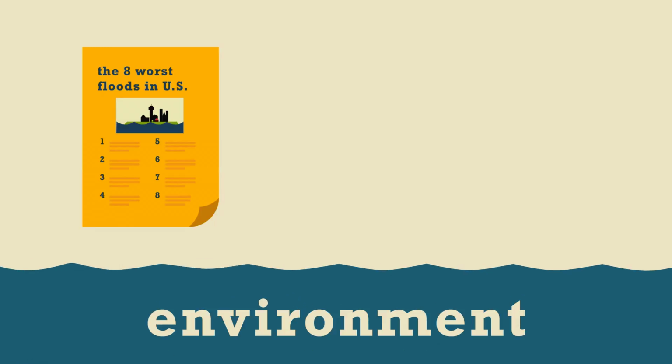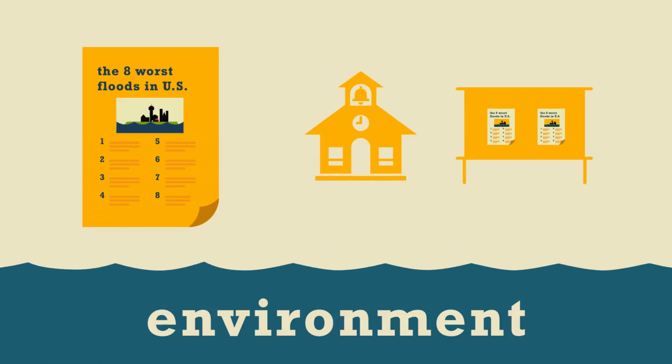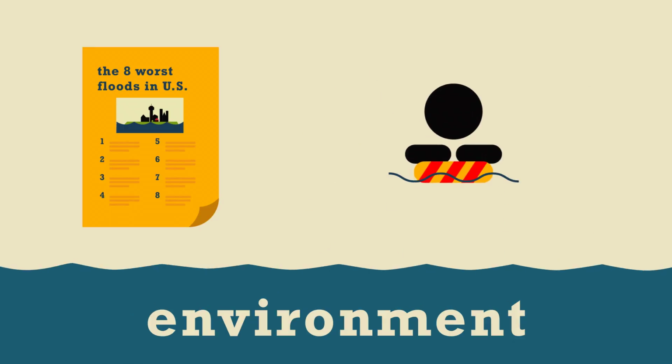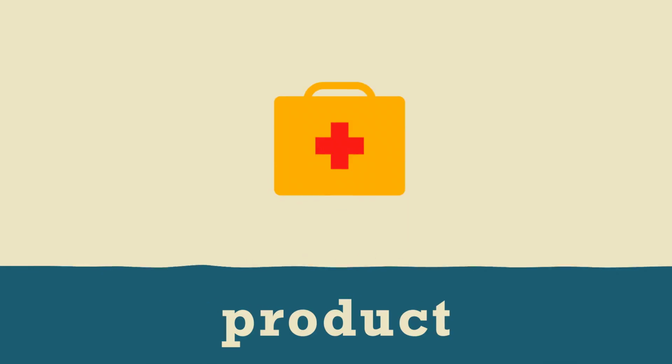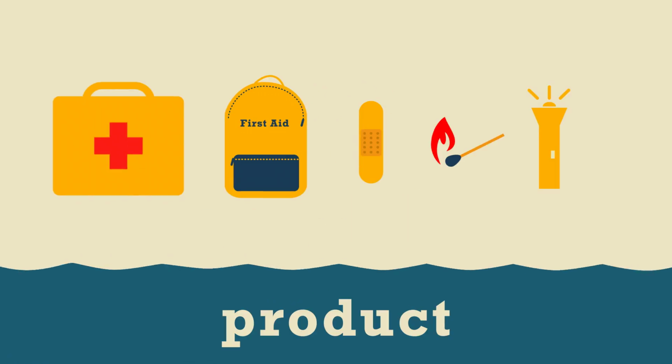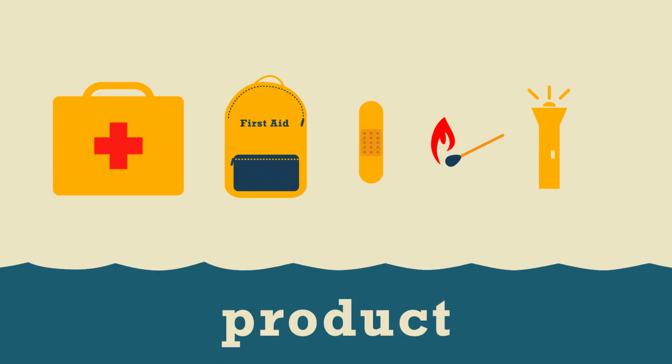Environment. Creating environmental graphics in the school for youngsters to understand the serious consequences of floods so they can know how to save themselves in a flood. Product. An emergency kit bag contains items people may need in a flood that can maximize people's survival rate.